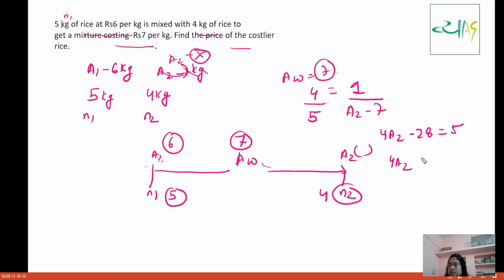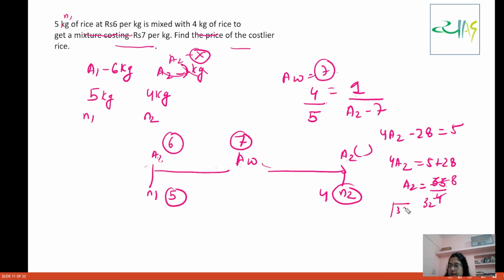So 4A2 is equal to 5 plus 28. So this will become 33. And this A2 will become 33 by 4. 4 eights are 32.